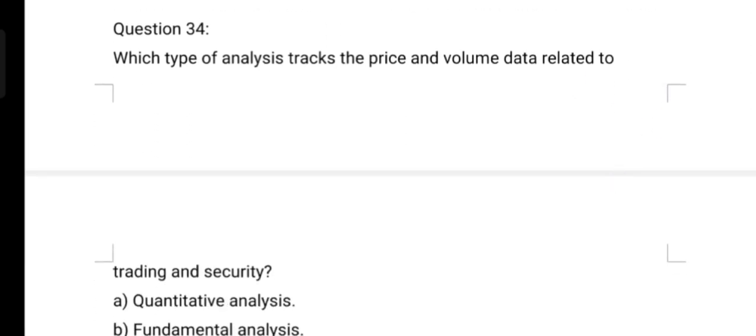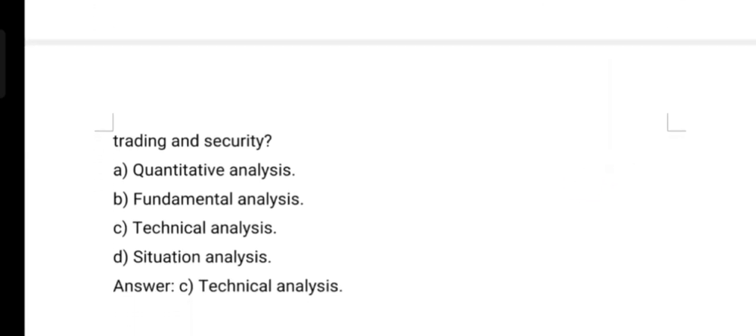Which type of analysis tracks the price and volume data related to trading in a security? Option A, quantitative analysis. Option B, fundamental analysis. Option C, technical analysis. Option D, situation analysis. And the correct answer is option C, technical analysis.